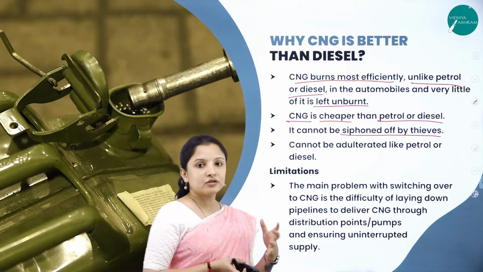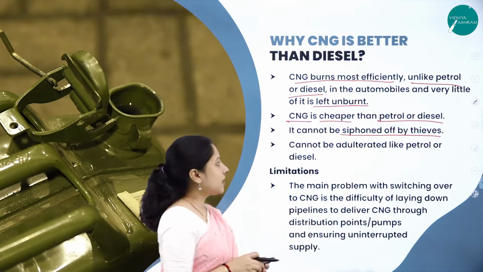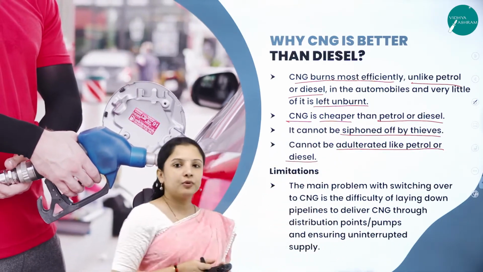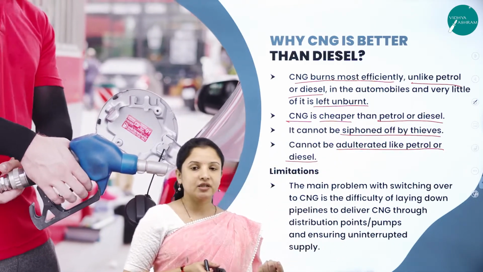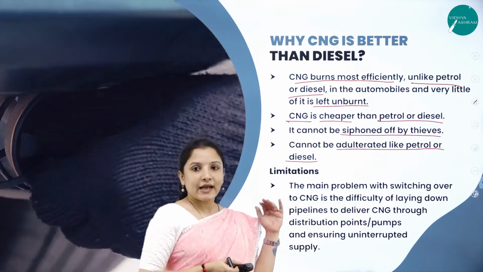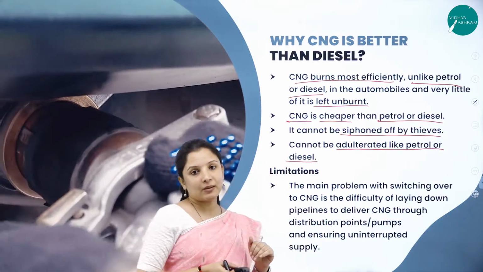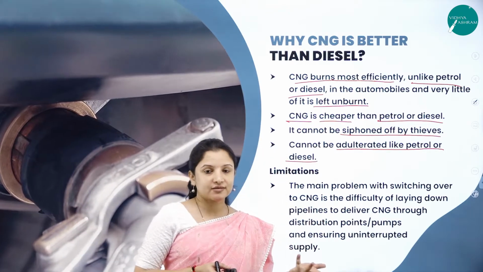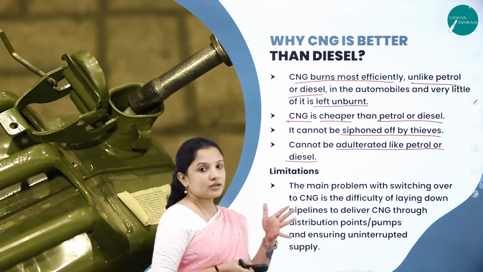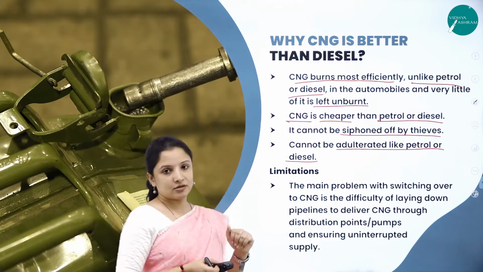And because it is a gas and not a liquid, it cannot be easily adulterated like petrol or diesel, where they add kerosene and give low quality diesel and petrol. That cannot be done with compressed natural gas, because with gaseous substances this is not possible at all. So that is why it is always better to use CNG than diesel or petrol.